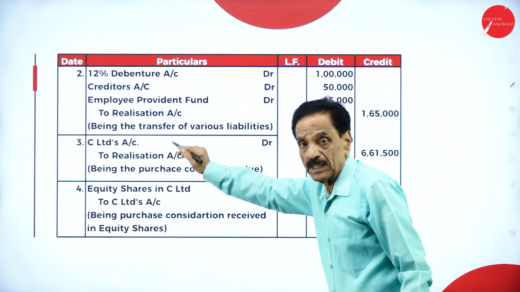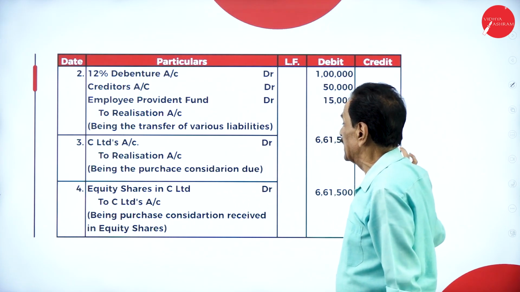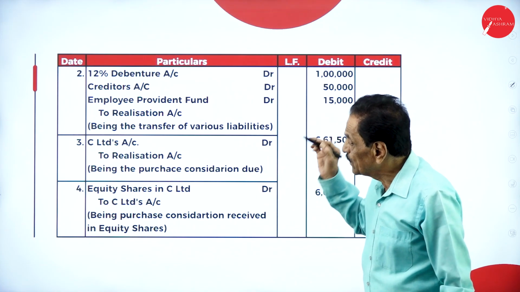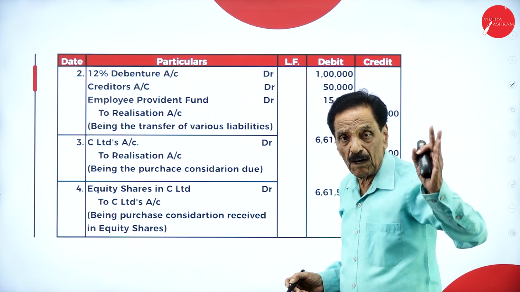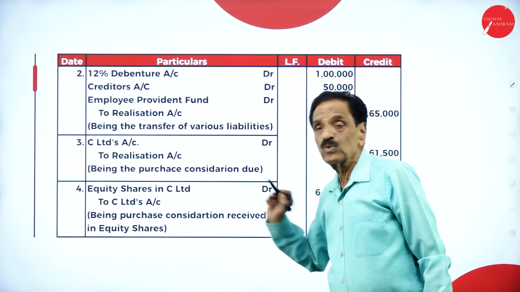Then this is the purchase consideration. C Limited account debit to realization. This is the purchase consideration payable by C Limited to A Limited. Then they paid in the form of shares. Equity share in C Limited account debit to C Limited.